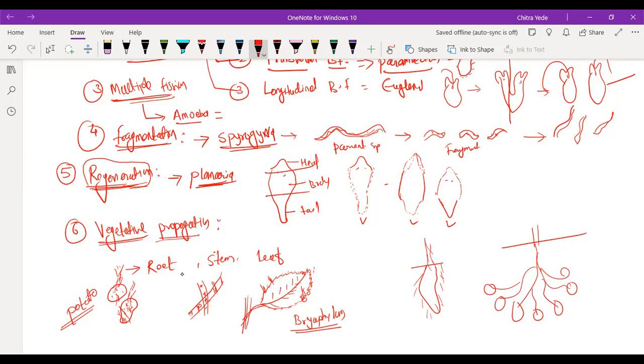And this is the sugar cane. So these are examples of vegetative propagation. When a new organism or new plant is formed from the vegetative part of the plant, like root, stem or leaf, it is called vegetative propagation. Understood everyone, or any doubt till here?